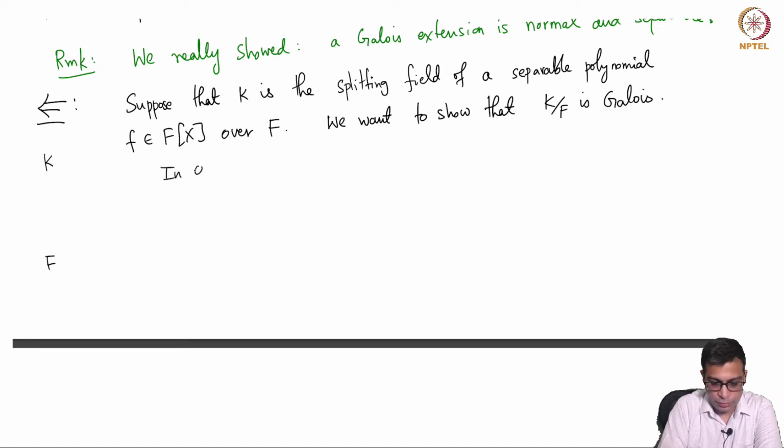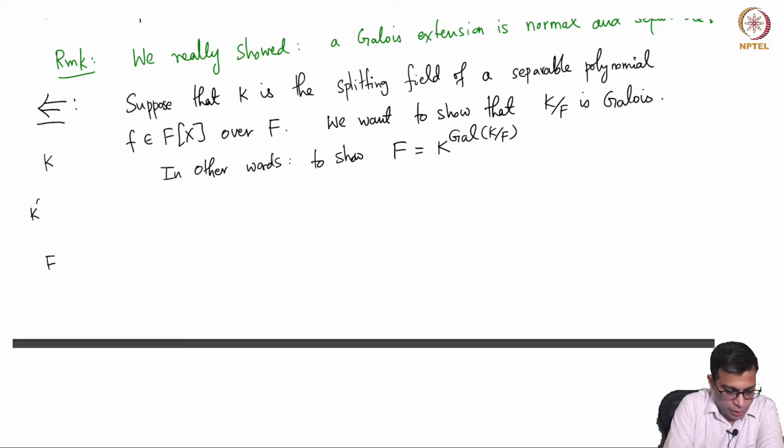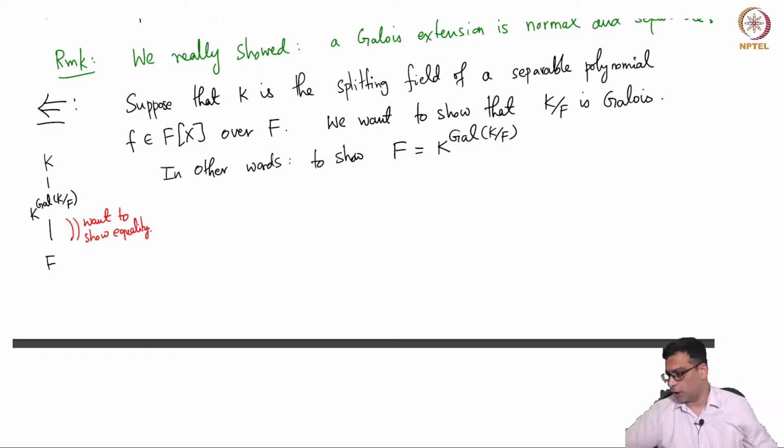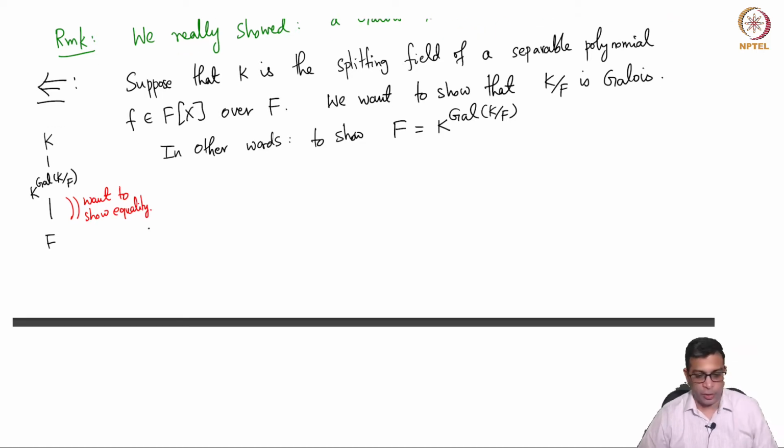In other words, the definition of Galois extensions is that we need to show F is equal to K to the power Galois(K over F). Okay, so we always know that K to the power Galois(K over F) is an intermediate field for the given extension, and our goal is to show this. We want to show equality of this. Okay, and we are going to induct on a strange number. So let me explain that.